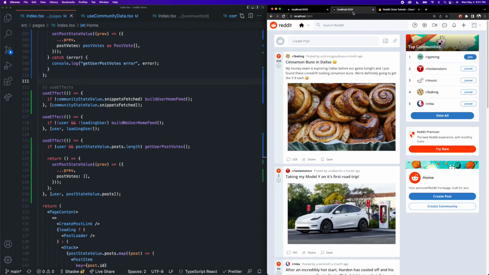All right, guys, we are now going to start working on the top communities component on the right-hand side of our home page. It's a relatively straightforward component. All we are going to do is fetch the top 5 communities rated by number of members, and then display them to the user and give them the functionality to join and leave these communities from right within here.